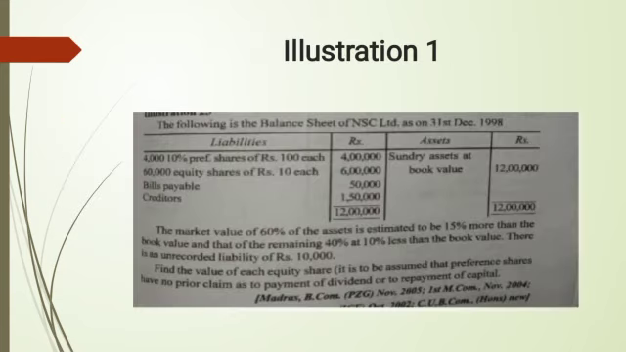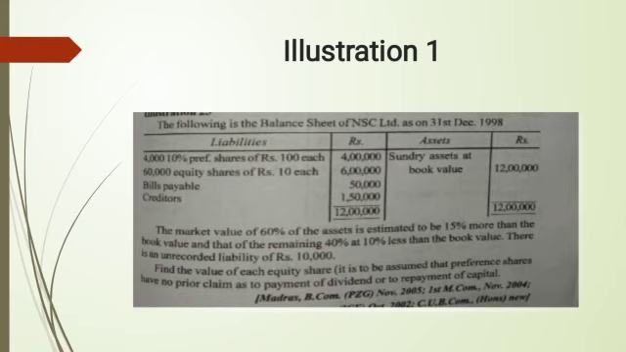Next slide. Illustration 1. The following is the balance sheet of NNC Limited as on 31st December 1998. The two columns are liabilities and assets. The 4,000 preference shares are of 4 lakhs, 60,000 equity shares of 6 lakhs, bills payable of 50,000, and creditors of 1,50,000. In the other column, on the asset side, sundry assets at book value are 12 lakhs. The total amount of the balance sheet is 12 lakhs.